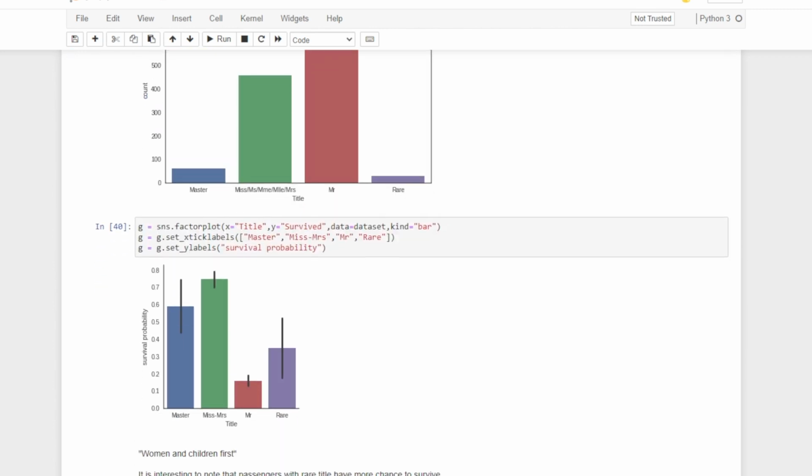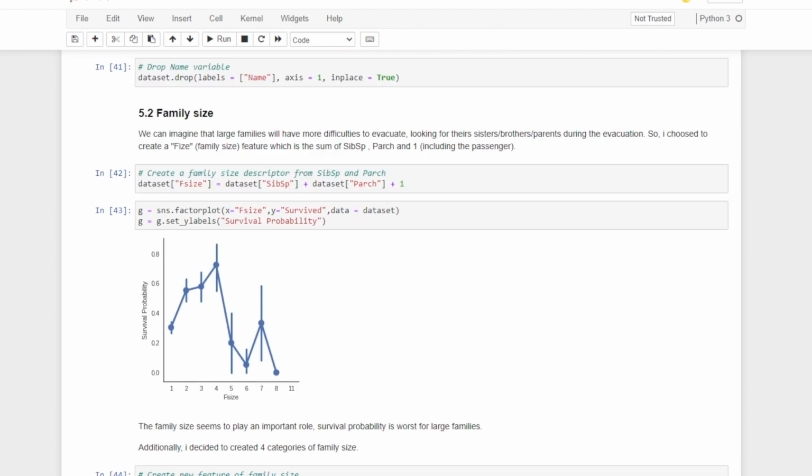Again, looking at how this new feature relates with the target variable, when we look at the survival probability, it shows us that the survival rate for the female title is the highest, followed by that of children, and followed by that of men. The next important feature that many of these notebooks have created is the family size.